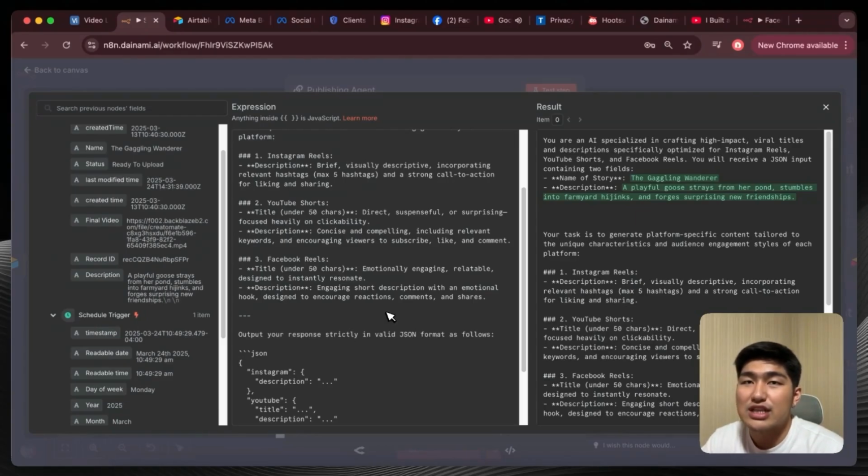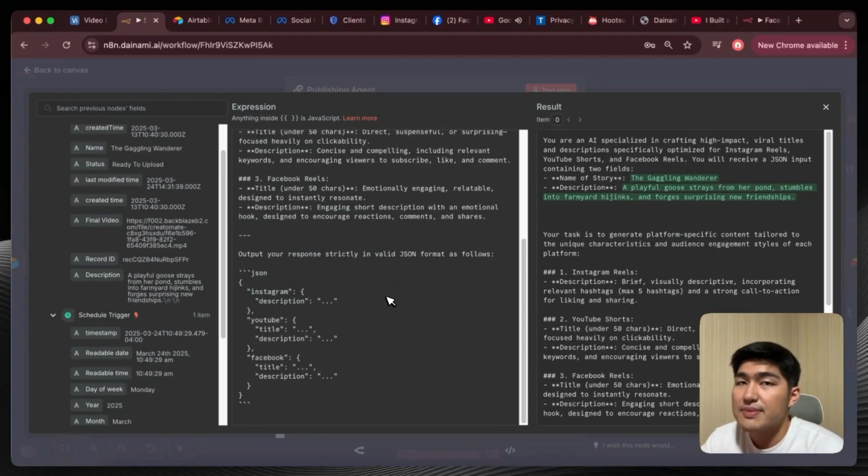And that to me is an additional bonus that the AI can actually do for us in our publishing process. To really make this work, what's really important is this specific JSON output over here. I want to ask it to output the response strictly in valid JSON format as follows. JSON is able to split each of these outputs into different items so that we can map them individually, one by one, into the different platforms without having the output all collide as one specific chunk. You'll understand a bit more later on when I go into each of these specific nodes.